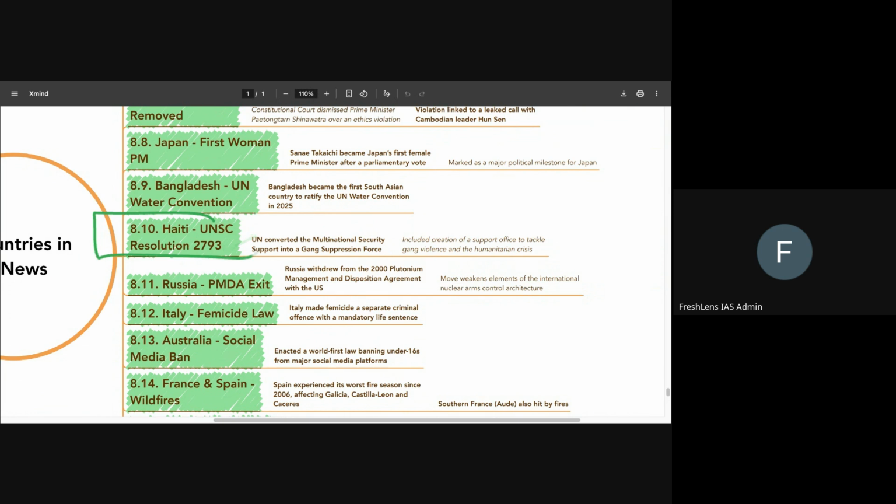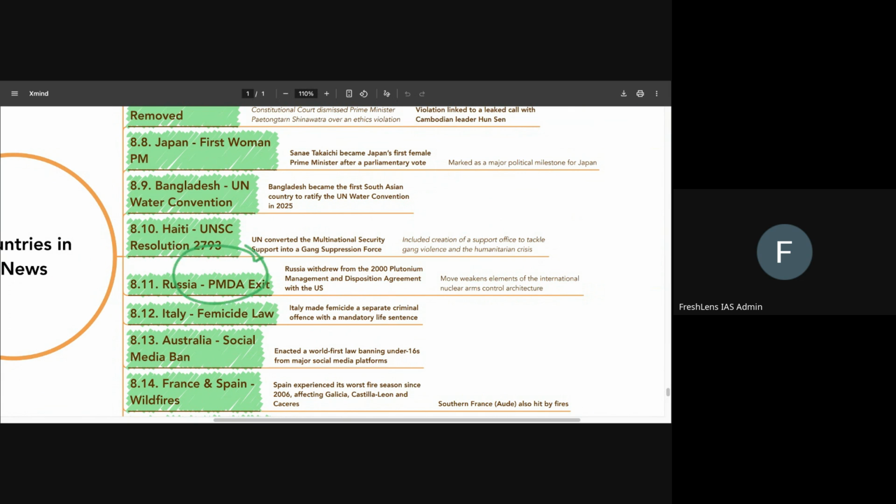What we have to understand is that Haiti is in the news for a very long while because of the violent gang. Basically, there is gang violence that is happening in Haiti, and so as to check it, the UNSC resolution 2793 was passed, and it has converted the multinational security support in Haiti to a gang suppression force. So it will now create a support office to tackle gang violence as well as the related humanitarian crisis in Haiti. I do feel it's a very important development, so you should know about it.